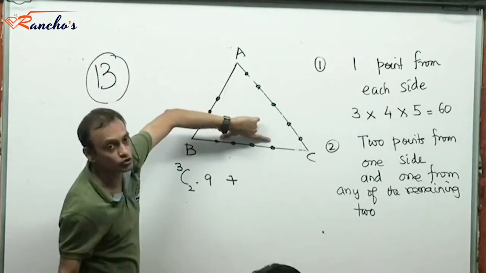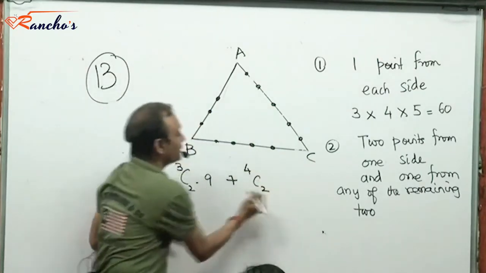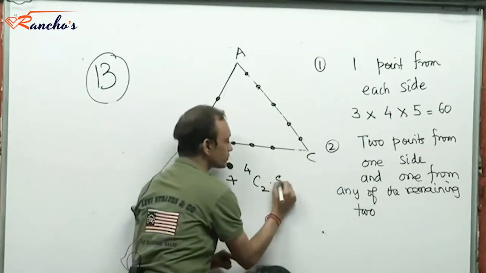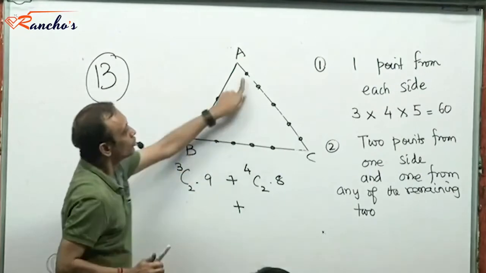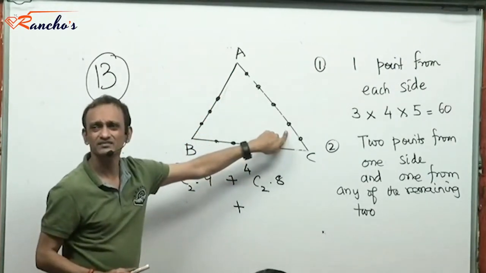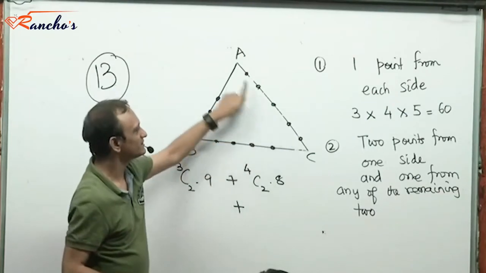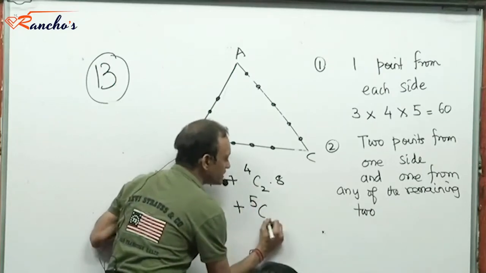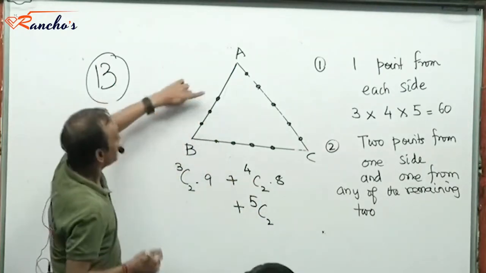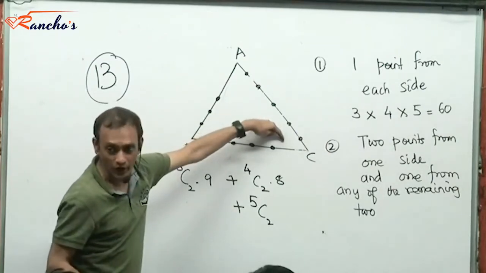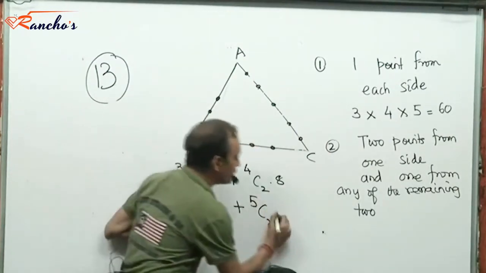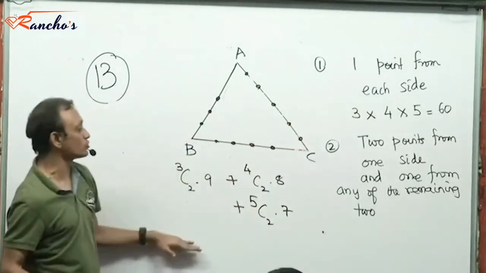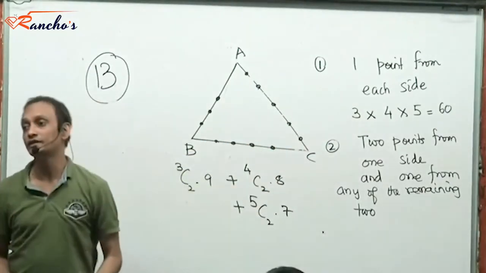Or 2 points selected from this side, 4C2, and the third point selected from any one of these 5 plus 3, 8 points. From these 5 points I select 2. I can do so in 5C2 ways. Right? And then there are 3 and 4, 7 points remaining. 1 point to be selected from any one of the 7 remaining. So this plus this, whatever this turns out to be, this plus this will give me the total number of triangles.